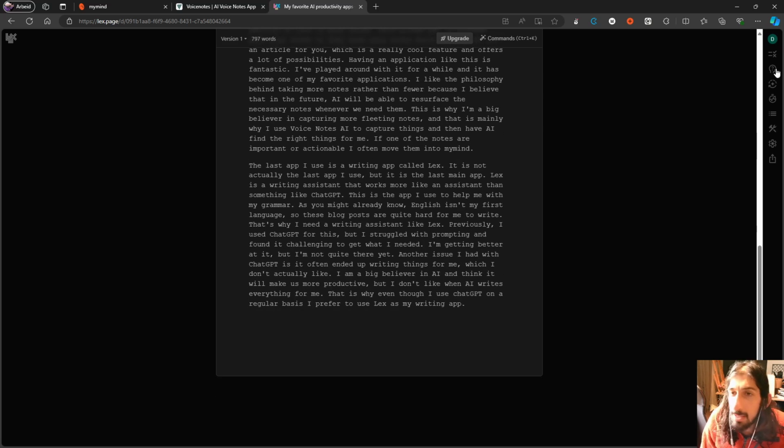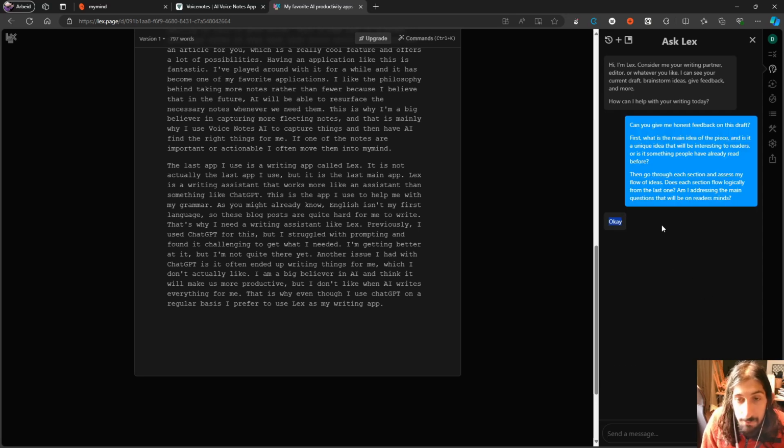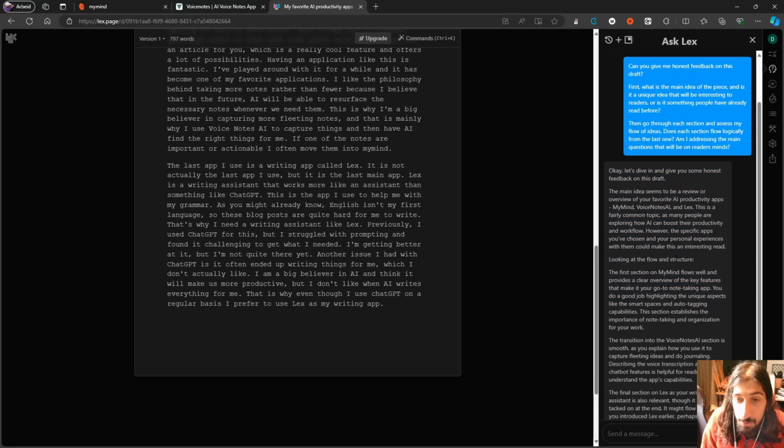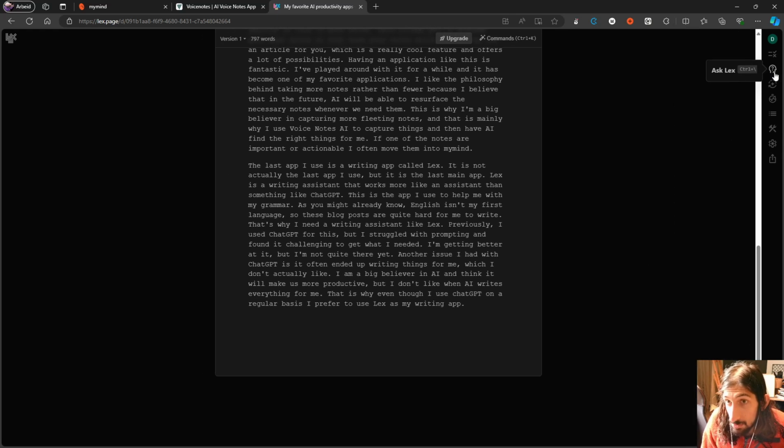And it works a little bit differently where most AI tools actually do the writing for you. This does not. This actually helps you write by checking your grammar, and you actually have to go through and press to make the changes. So you actively have to change things. You can ask the editor right here questions about your writing, so you could get feedback on your draft, and it will actually provide you with extensive feedback on your draft, which is really cool.